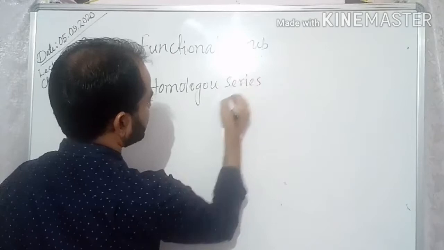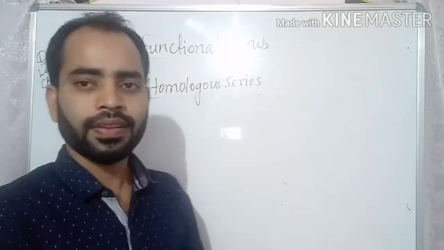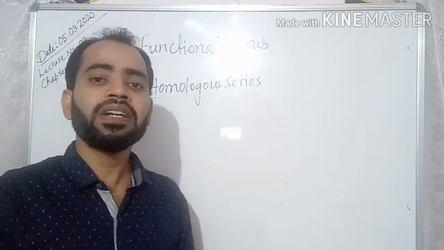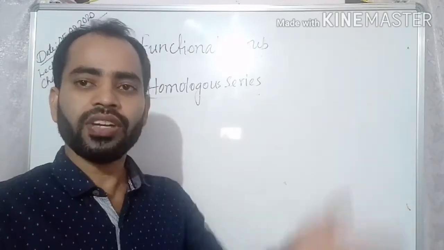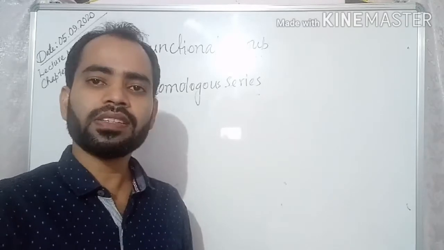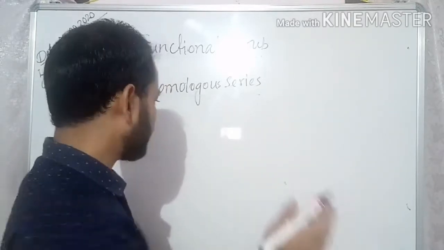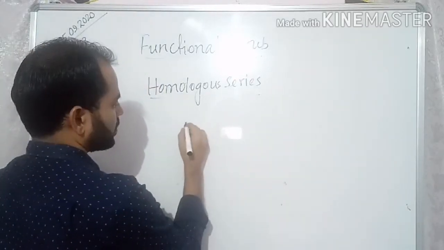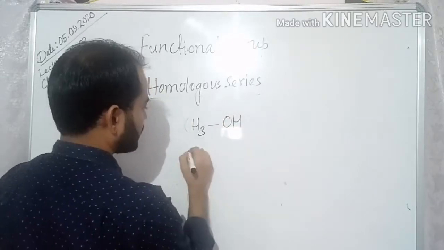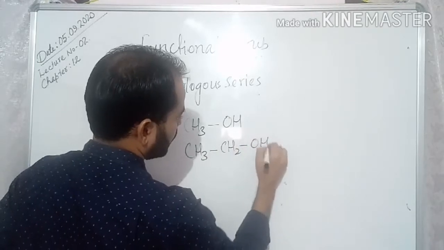Homologous series are nothing but the members of this series in which each member has the same functional group, but they differ by a CH2 unit. For example, CH3OH, CH3CH2OH.